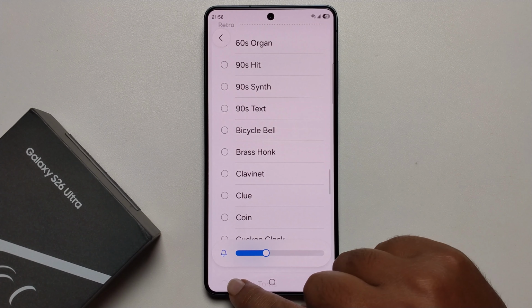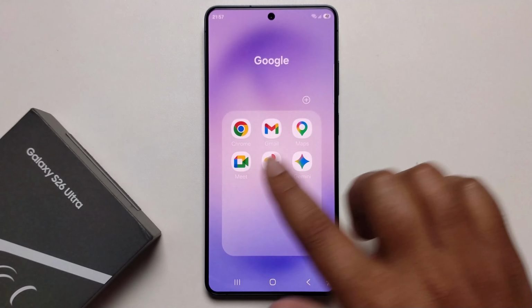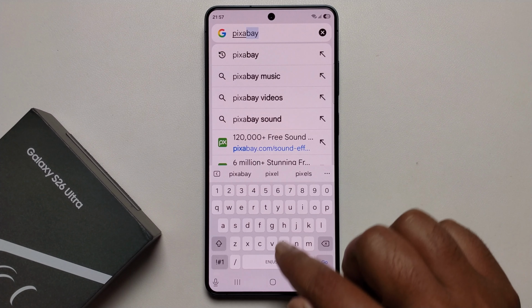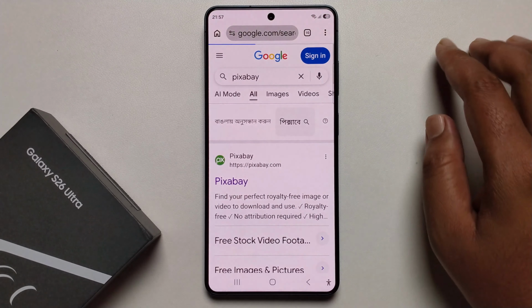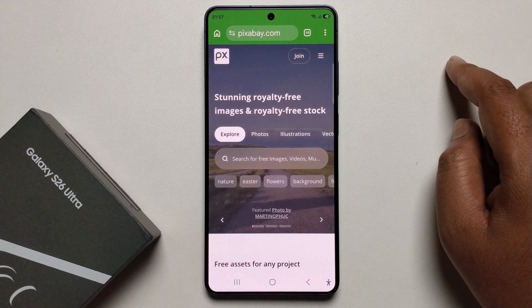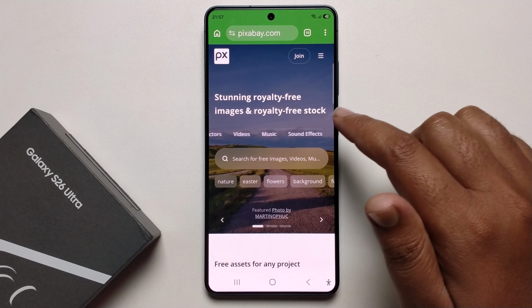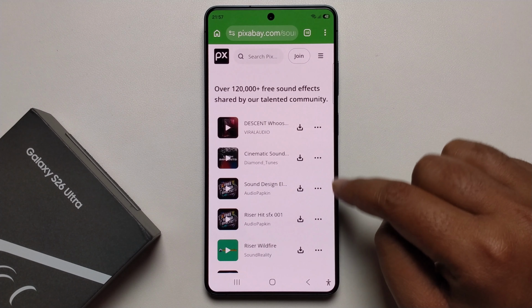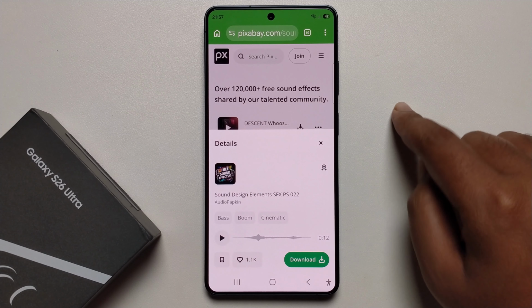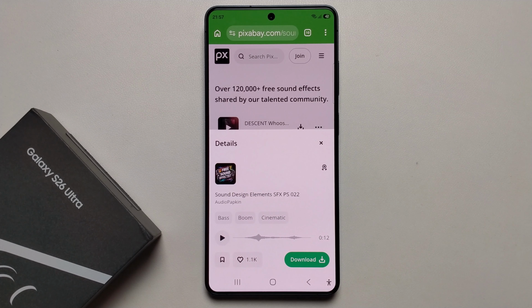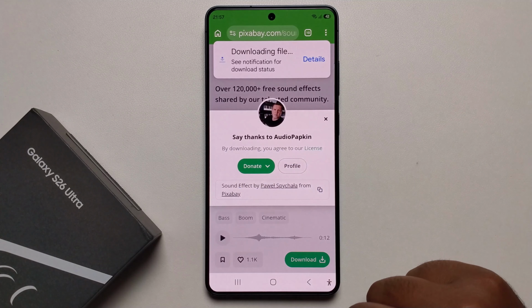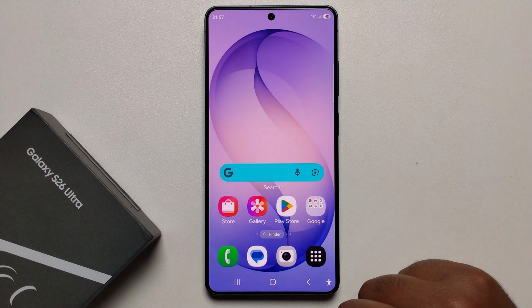At first, download any sound. Open my Chrome browser and go to this site, sound effect, and you just select any sound effect and press download. Okay, now it's successfully downloaded.